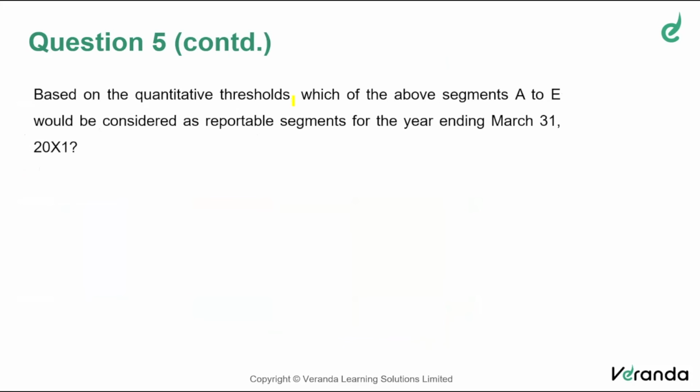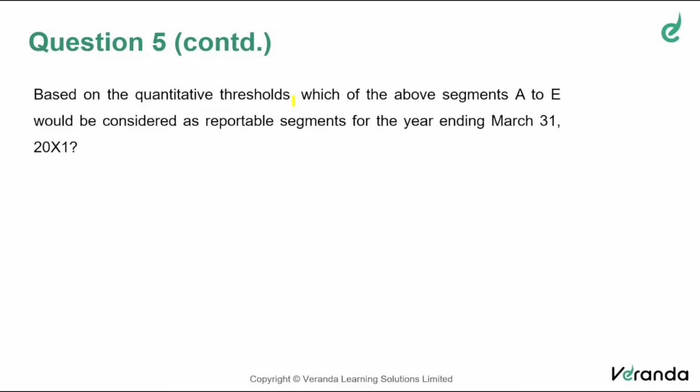Based on the quantitative thresholds, which of the segments A to E will be regarded as reportable segments for the year ending 31st March 2021. Out of A, B, C, D, E, which are reportable based on the data given in the problem, which is the profit or loss made by that entity.